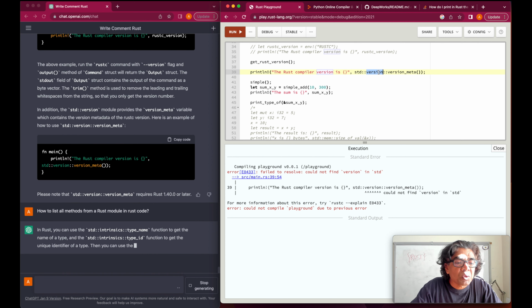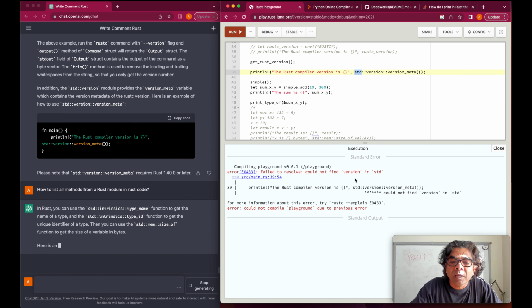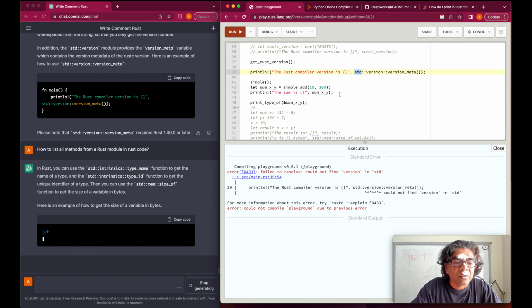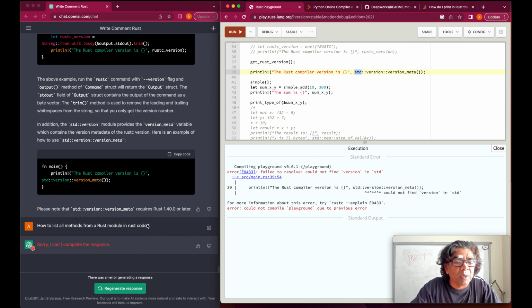So if you would want to know whether this standard which is available in Rust version 1.66 has it or not, yeah, sorry, I think that may not be able to work. In that case, we really need to use the command line expression to load a particular module and then get the methods built into it.